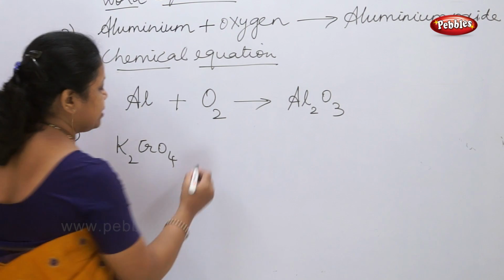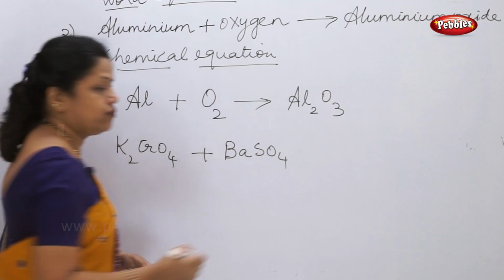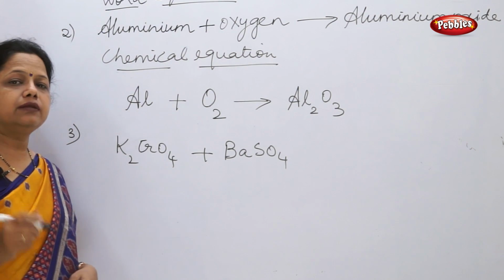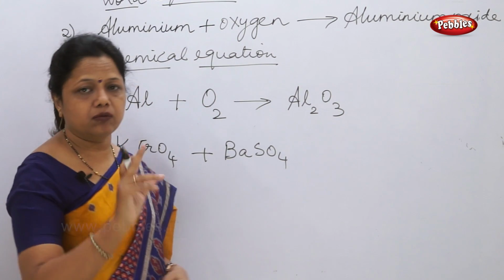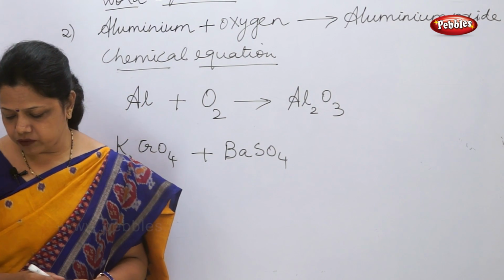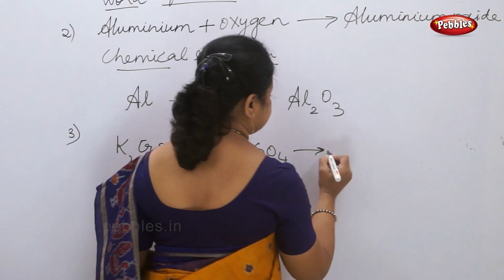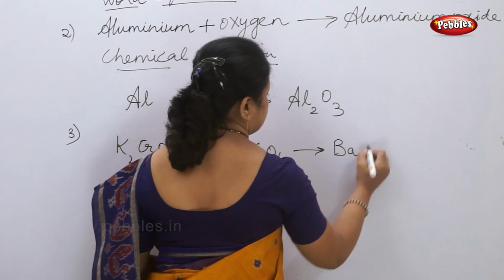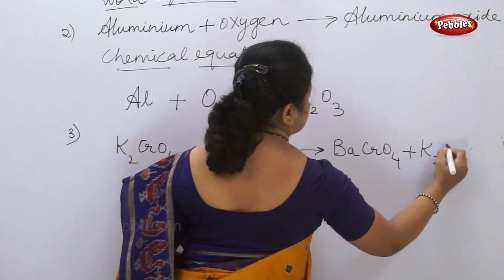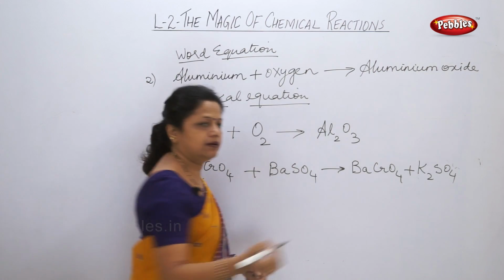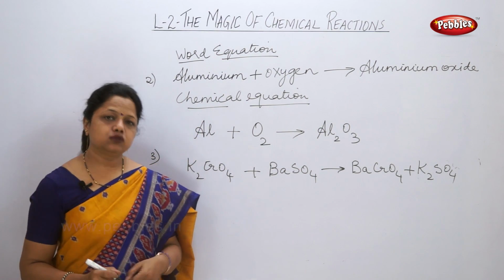It is added to barium sulfate, BaSO4. You have to learn the names of the reactants and products and their formulas also. Now what will the products formed be? Products formed are BaCrO4 plus K2SO4. You can write down this reaction, as this reaction is not given there, so you have to write it down.